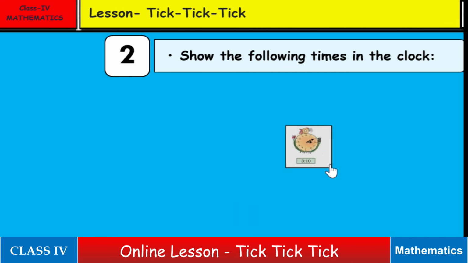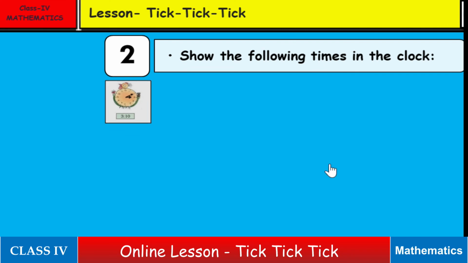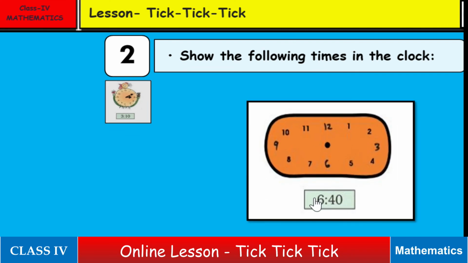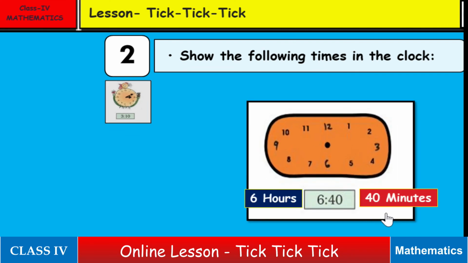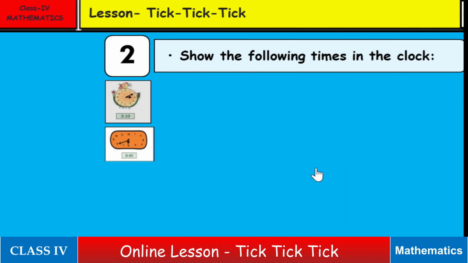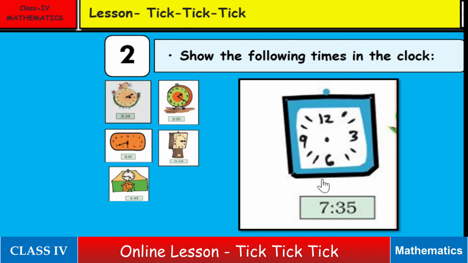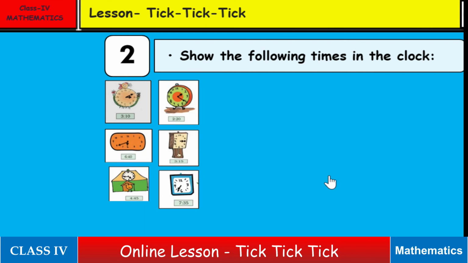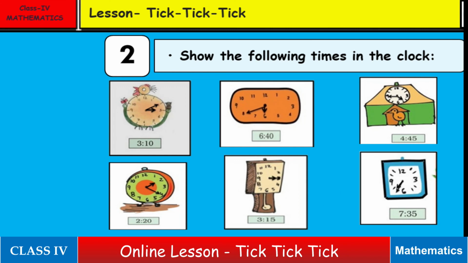Now let us go to the next clock. What time is there? It is 6:40. It means 6 hours and 40 minutes. For 6 hours it should point to 6. Actually it should cross the 6 because there are 40 minutes after 6 o'clock, and the minute hand should be pointing at 8. So the hand position at this time will be as shown in the clock. Students, you may draw the hands in the rest of the clocks and check your answers from here.